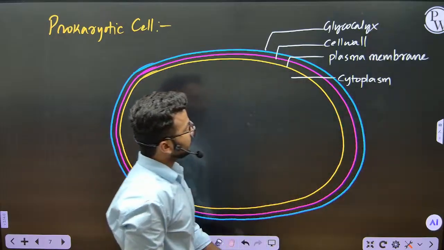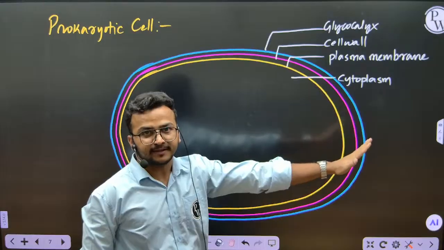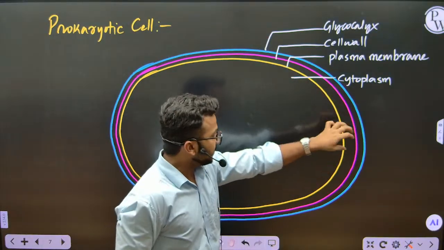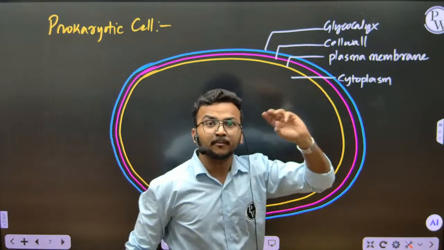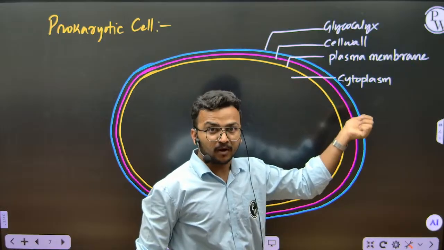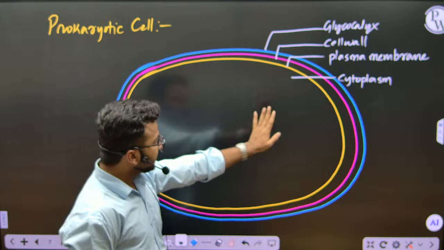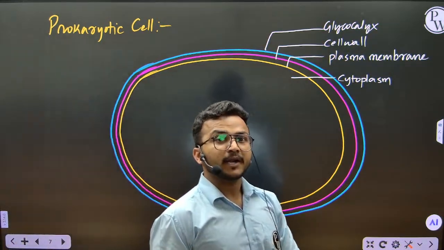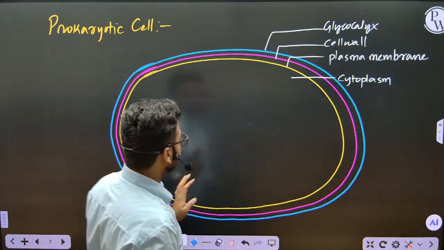Now don't worry about these envelopes. I will discuss that separately in the next slide as the cell envelope: what these three layers are, what the function of each is, what the composition is, what it is made up of. In this slide we will only observe what the prokaryotic cell is and what it is composed of.